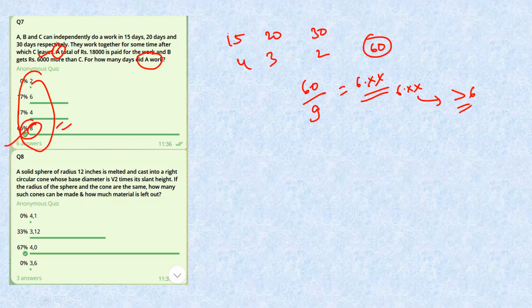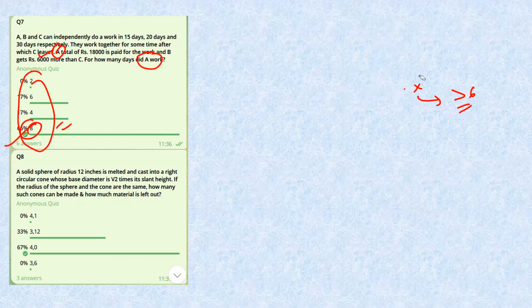Only option is 8. Such an easy question, such an easy method you should follow. So D is the answer. You don't even need to solve this. The options are framed in such a manner so that it helps you.